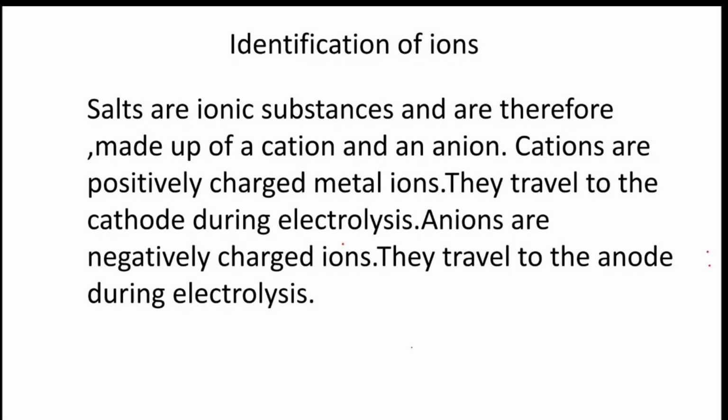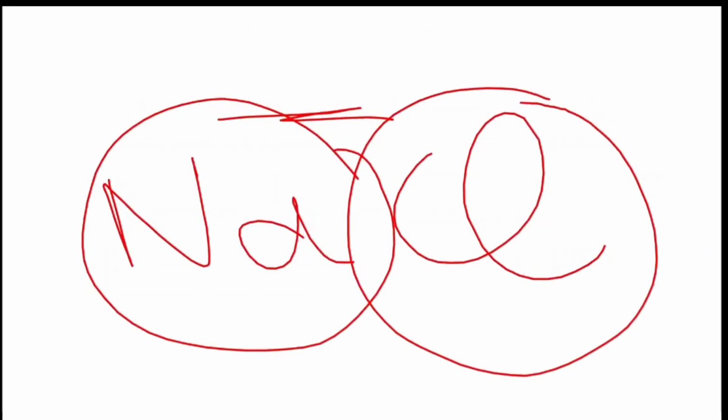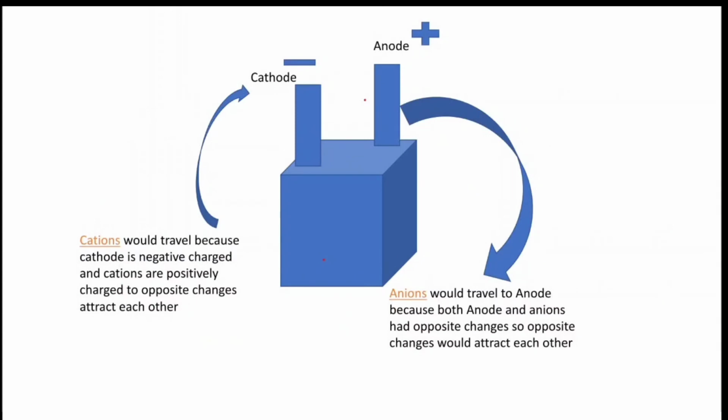Then we discussed the identification of ions, and I told you about the ionic bond. The ionic bond is the bond between a metal and a non-metal, and then I told you that cations move to the cathode and anions move to the anode. Cations are positively charged and anions are negatively charged. So the cations move to the cathode and anions move to the anode.